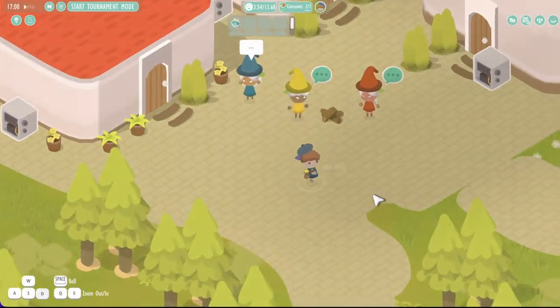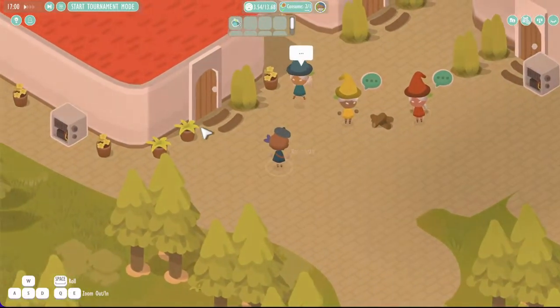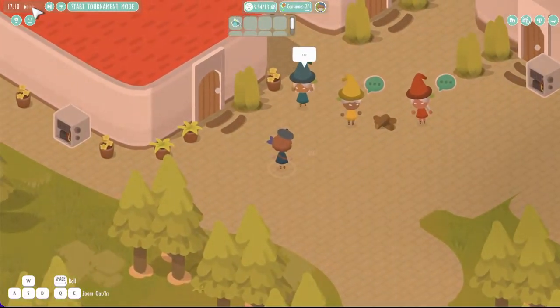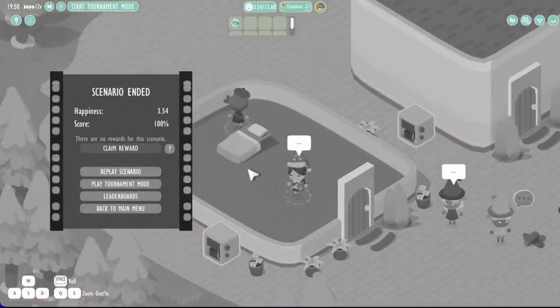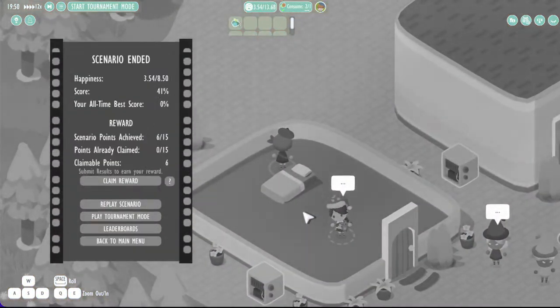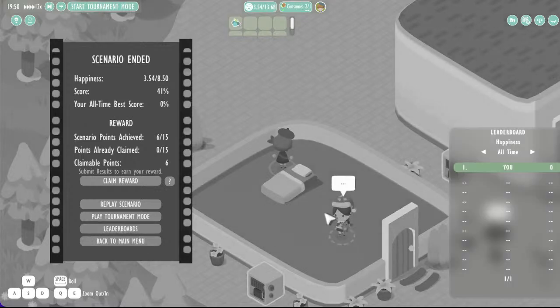Now I can finish up this scenario as usual by speeding up time or just skipping to the end of the scenario. In fact, I'm just going to skip, just to be super clear about one thing. I didn't do that well relative to the other colleagues that have played this game. I can access the leaderboards and see that as well here.